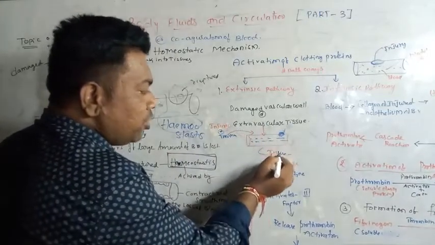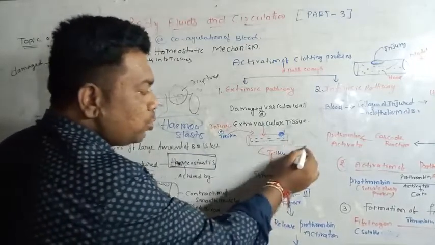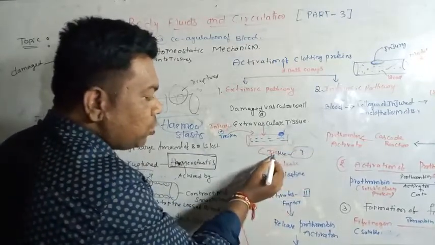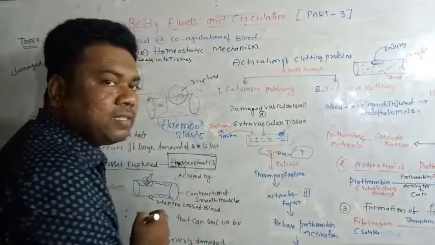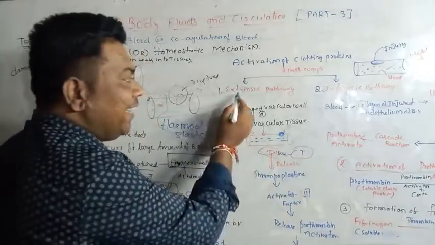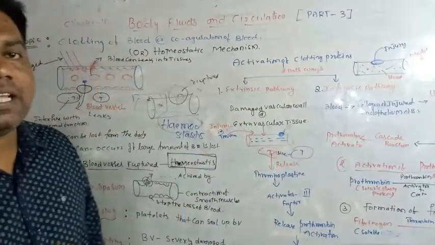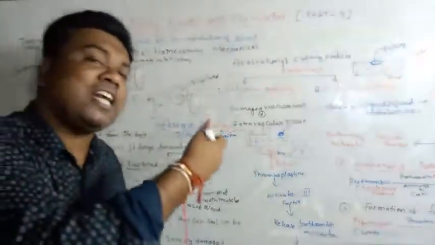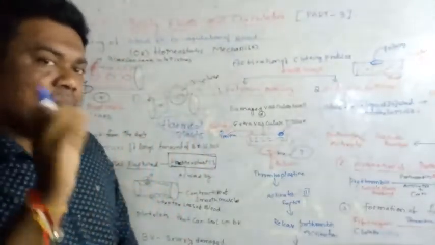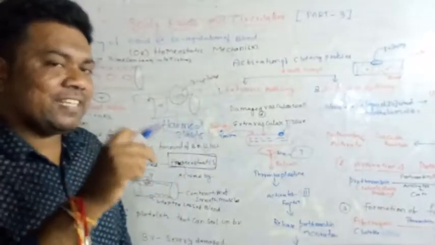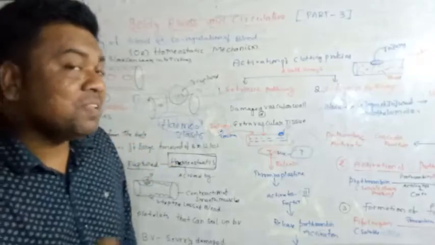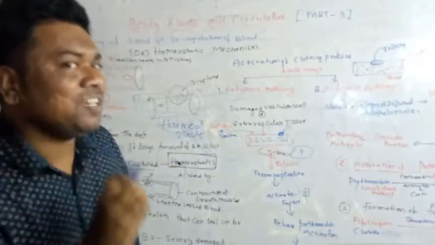The surrounding tissues respond and release some chemicals, which starts the extrinsic pathway. Extrinsic means outside of the blood vessels. Whenever the blood vessel is damaged, blood leaks into the tissue, and the tissues produce chemicals.